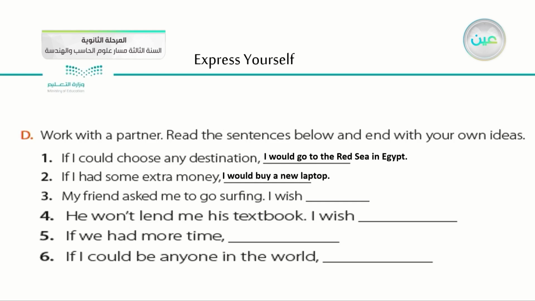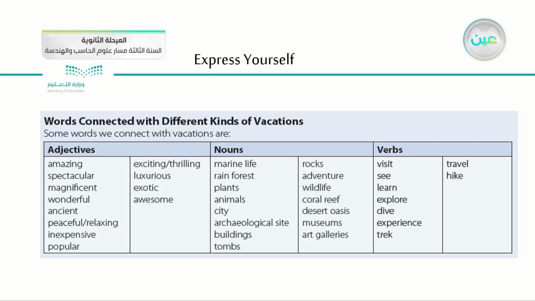What about number 3? My friend asked me to go surfing. I wish I could surf. That's very good. Number 4. He will not lend me his textbook. I wish he would lend me his textbook. Very excellent. What about number 5? If we had more time, I would feel less anxious. That's very good. Good job, guys. If I could be anyone in the world, I would be an astronaut. Okay, this is very good.